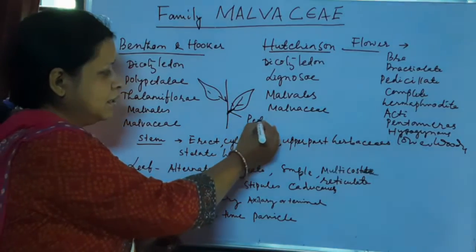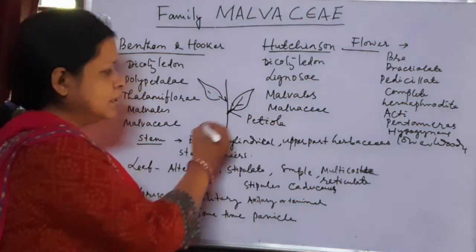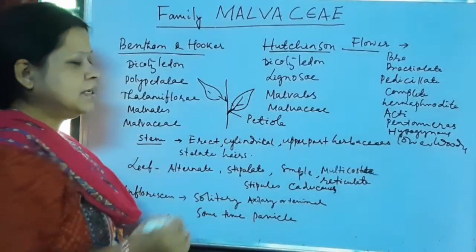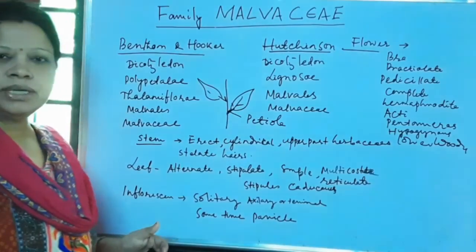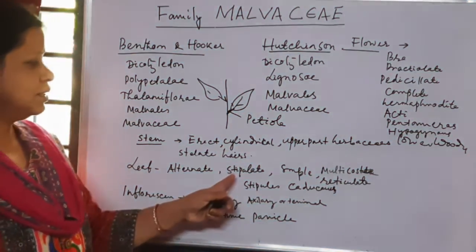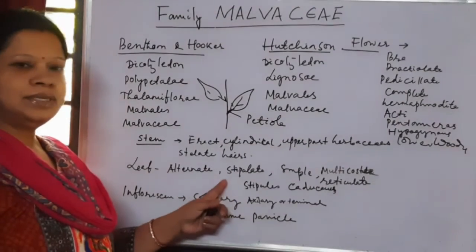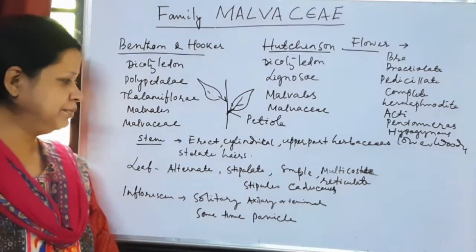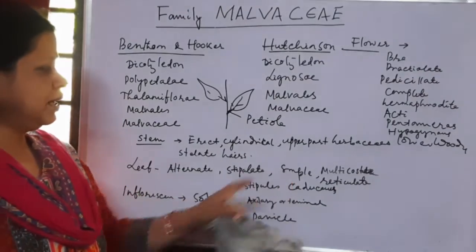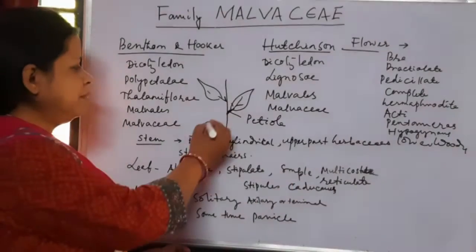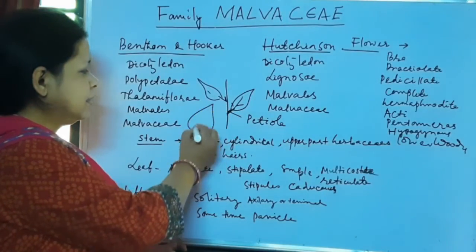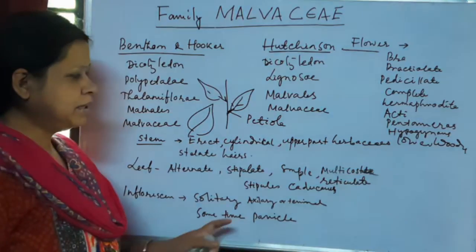If there is any greenish outgrowth at the base of the petiole, that is called stipule, or the leaf is called a stipulate leaf. Then simple leaf. Simple leaf means the leaf having a single lamina.